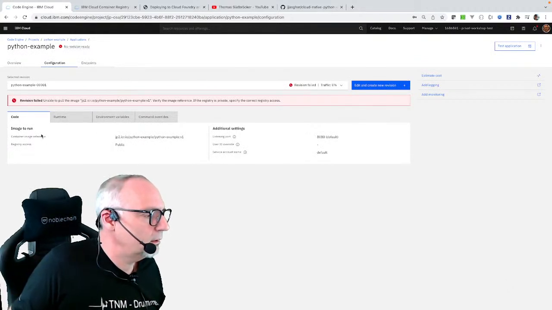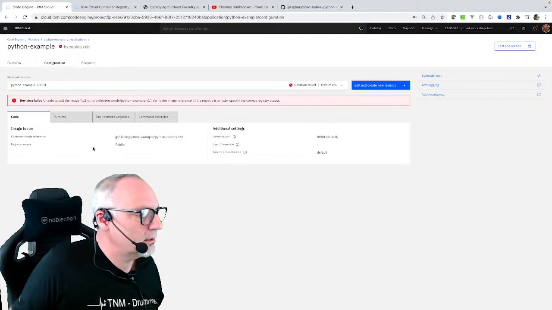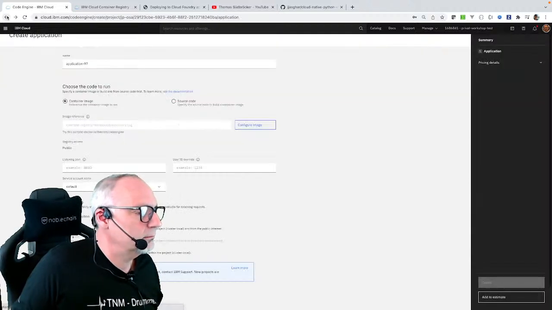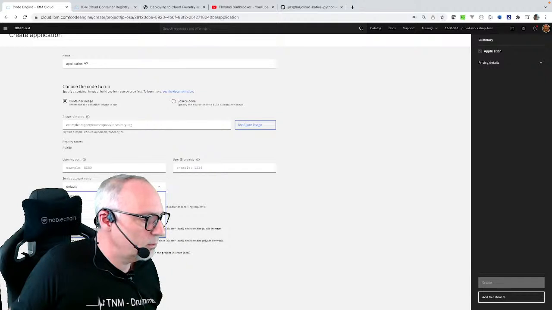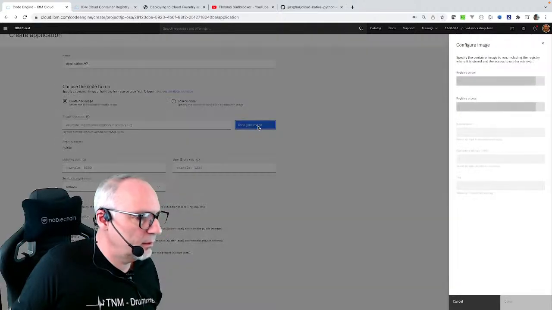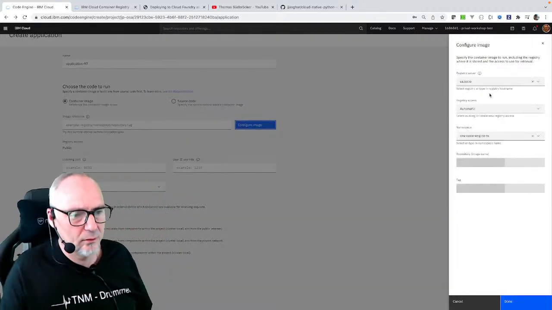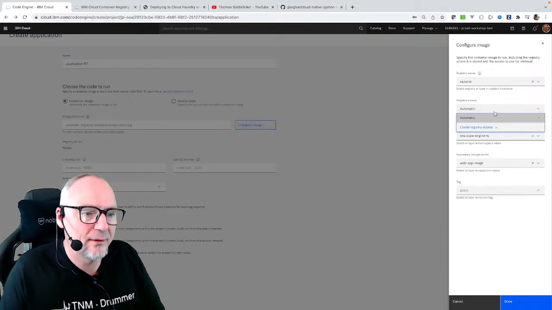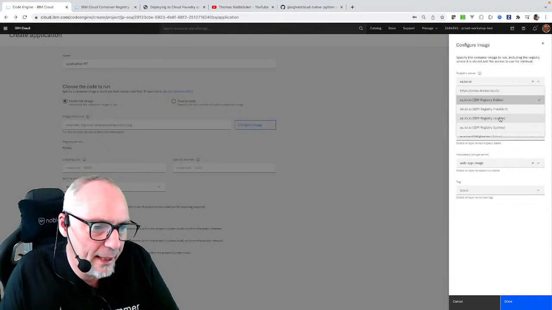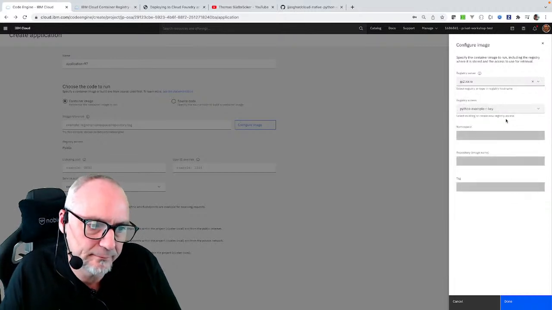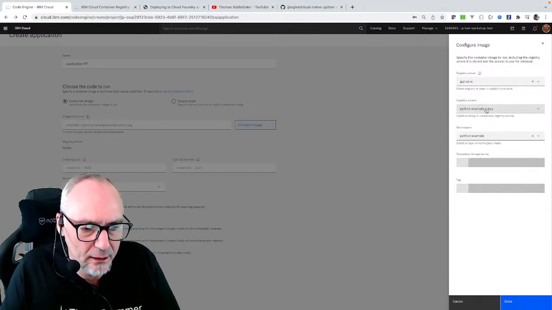Okay, then what I need to do here with the registry access, public, I did it wrong here. Where was configure image? I forgot to do that. Sorry. So the registry access is not here. We want to access the registry here. So we have that key.